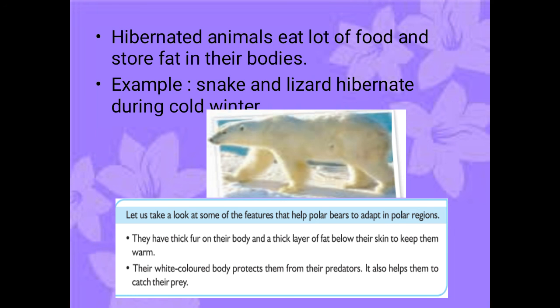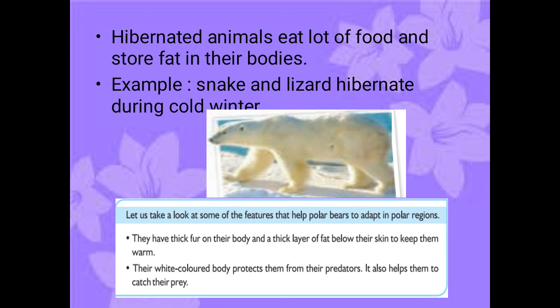In this way, it will adjust to the climatic situations present in the polar region. Is it clear, children, how the animals in the polar region get adapted? Very good. So today we saw about the adaptation of animals in the polar region and in grasslands, right?